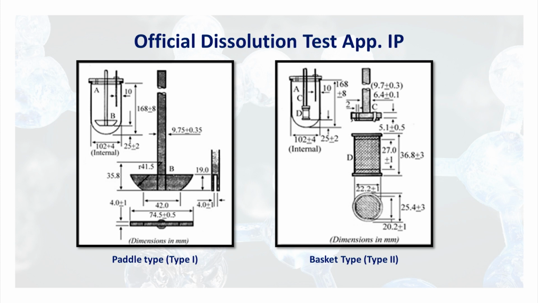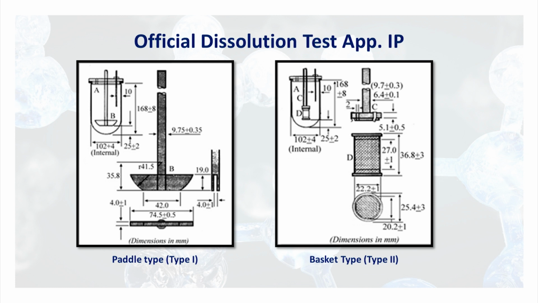These dissolution apparatus are standard. Standard means each and every specification is final. Say for example, in IP there are two official dissolution test apparatus. Paddle type apparatus is called type 1 apparatus and basket type apparatus is called type 2 apparatus. In those apparatus, each and every specification is unique.